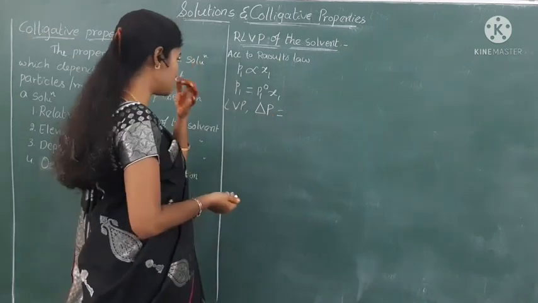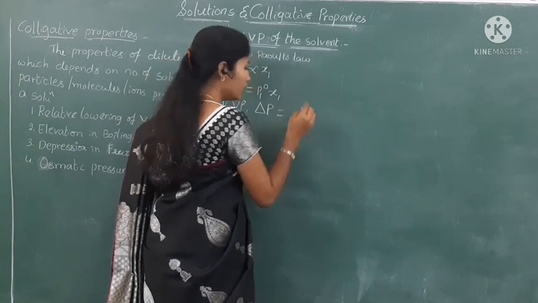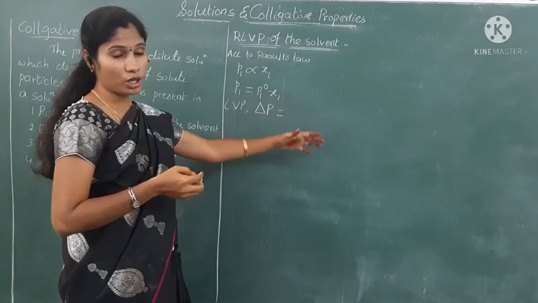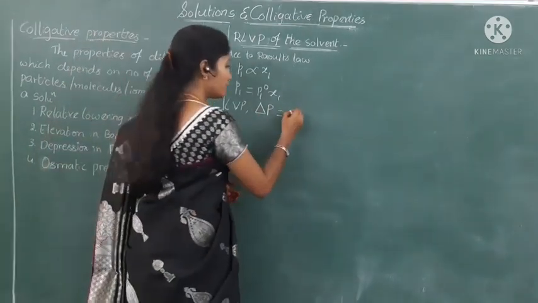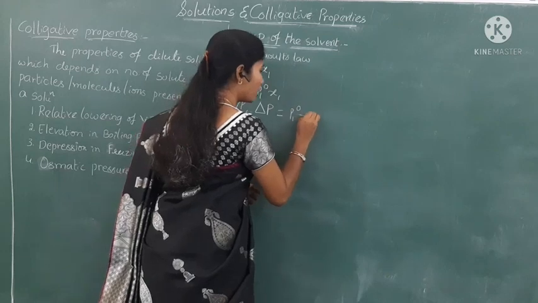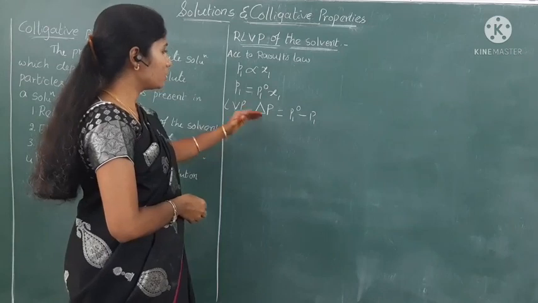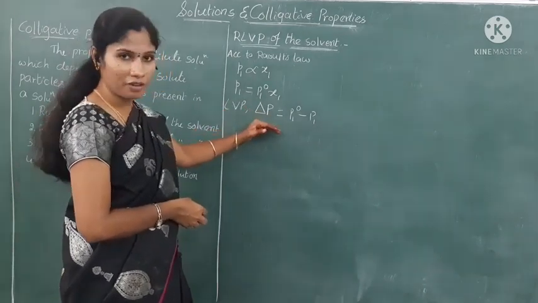Take a pure solvent. It has a higher vapor pressure than the solution. So this can be written as P1 naught minus P1. That is the lowering of vapor pressure.